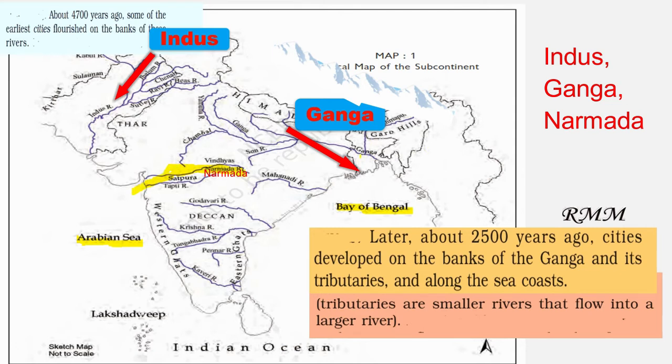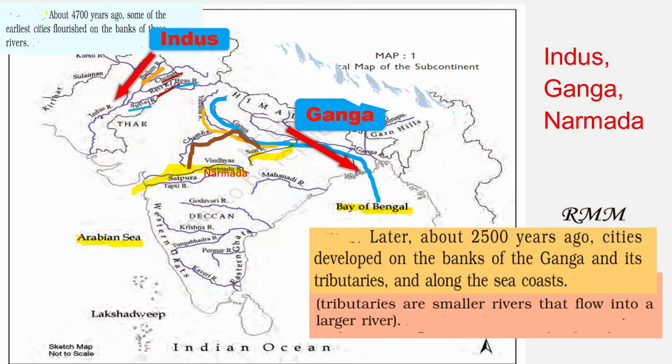Now let's have a look at the tributaries of Ganga. The first one shown here is Yamuna. Then Chambal is also a tributary of Ganga. Other than that, Son is also a tributary of Ganga. For Indus, five main tributaries are there. Let's have a look: Jhelum, Chenab, Beas, Ravi and Satluj.